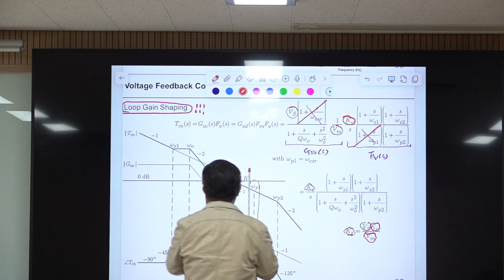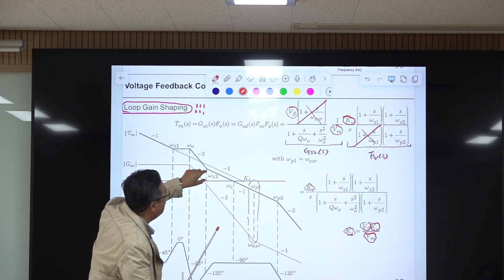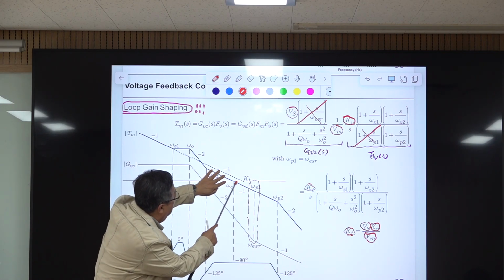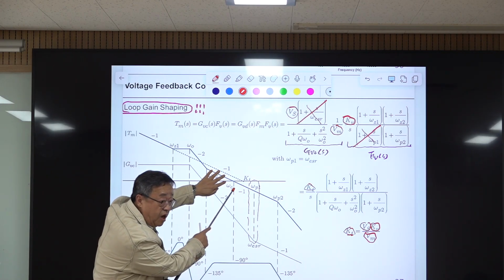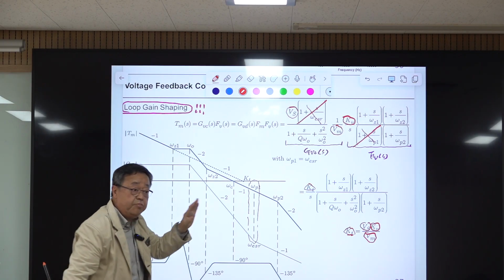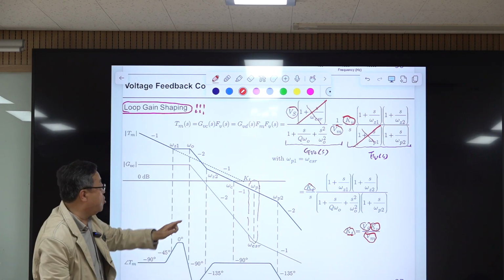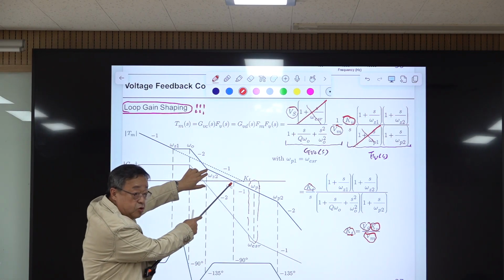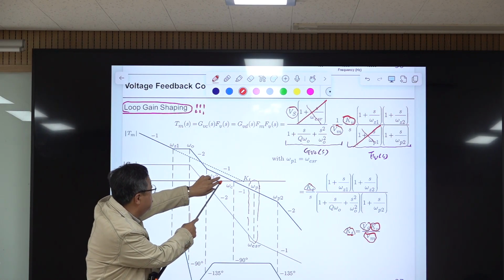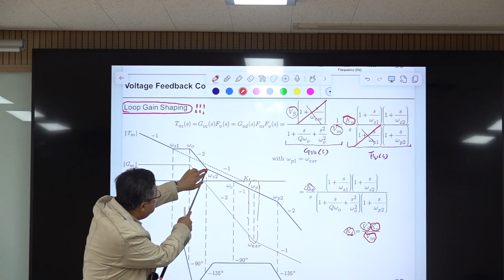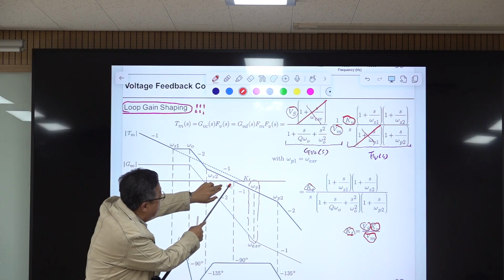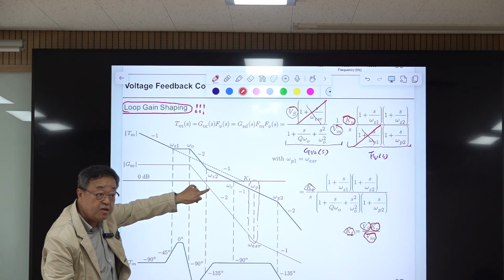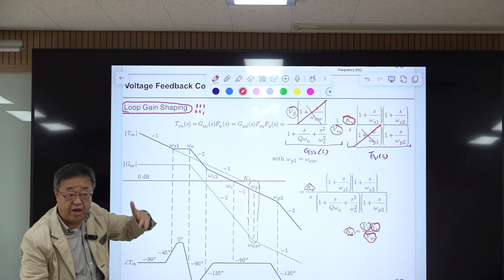Okay, this is a pole. Okay, this is 0. 0 comes earlier to have phase boost. If 0 comes later, there is a phase delay here. I confused this one with the pole, but the result remains the same. So 0 is boosting phase earlier, then you have a good phase boost. If this one comes later, then the -2 slope is extending like this, and phase becomes worse than in the previous case. Alright? So let me take my word back.